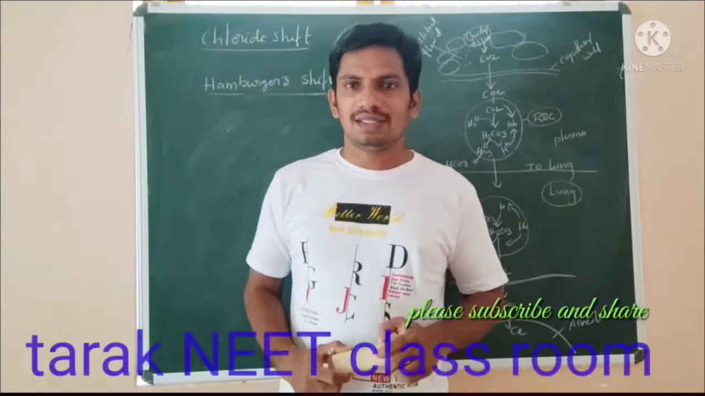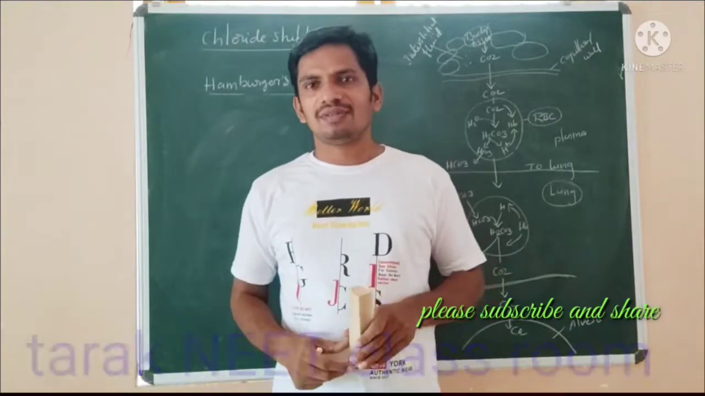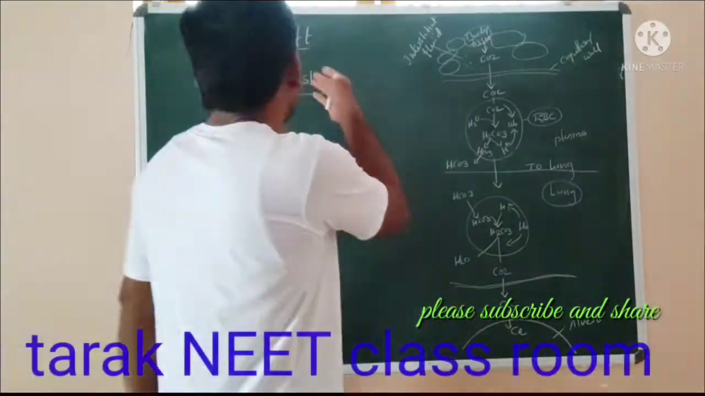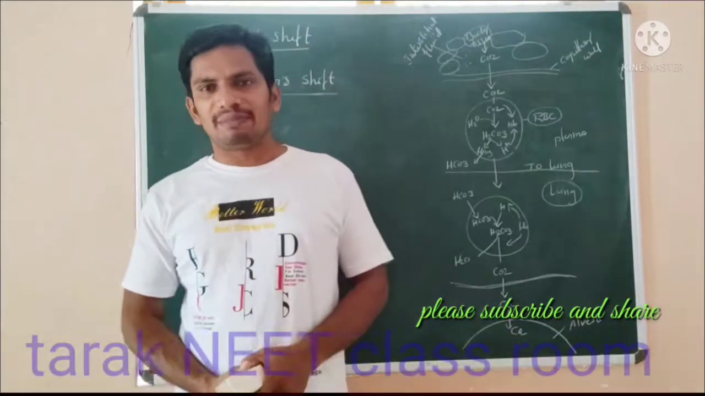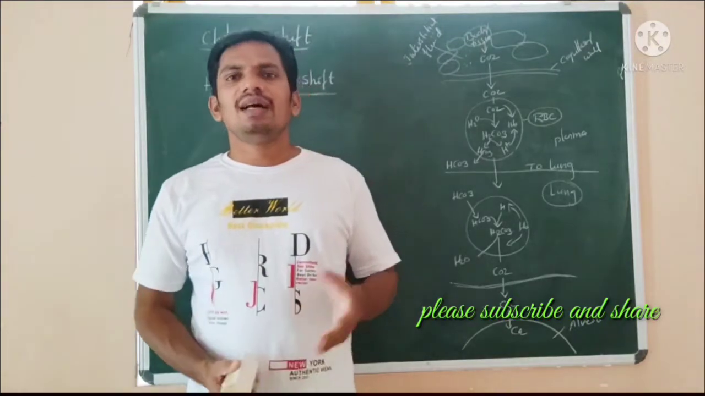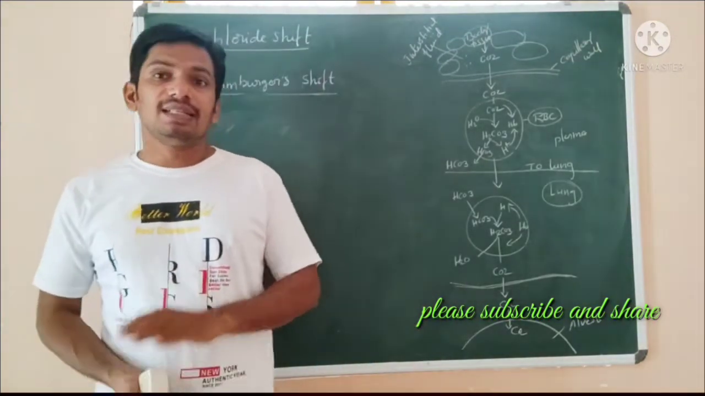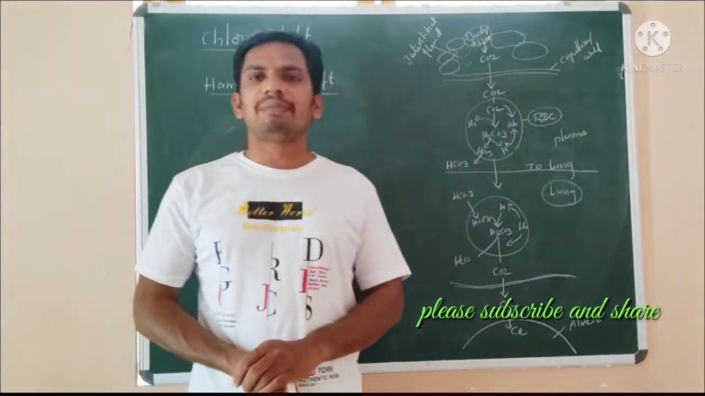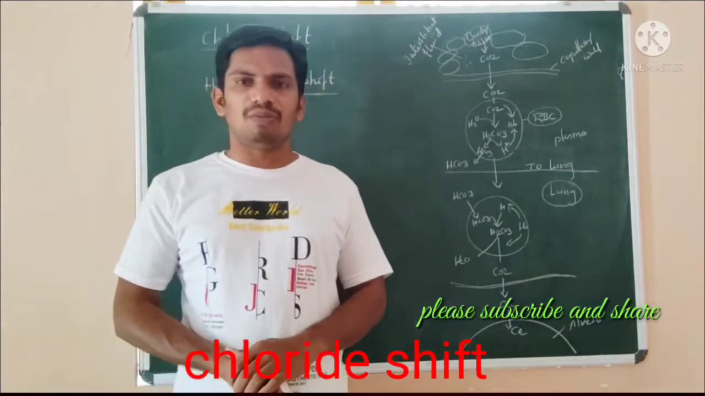Hi students, next topic is chloride shift, which is in the respiratory system. You know that transport of carbon dioxide in the dissolved state is 7%, and as carbamino compound it's nearly 20 to 25%. The rest, 70% of carbon dioxide, is transported in the form of bicarbonate.